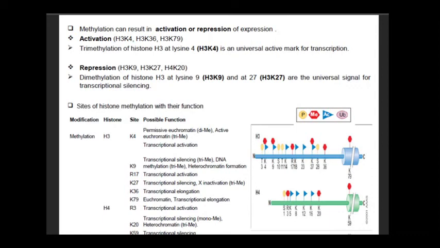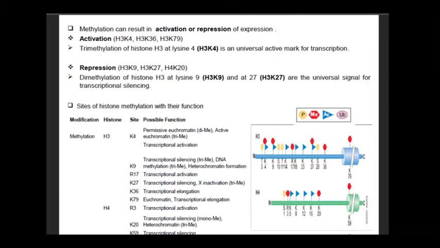So the sites of histone methylation with their functions can be seen here. The modification is methylation. The histones H3 and H4 are shown in the second column of the table, with the site and the possible functions. At K4, it is permissive euchromatin, that is, methylation leads to active euchromatinization and transcription of that particular set of genes.